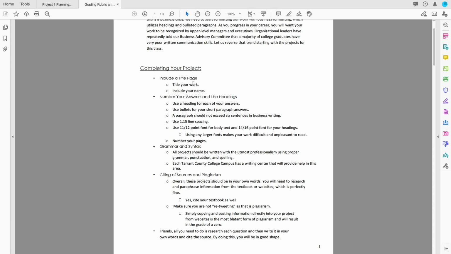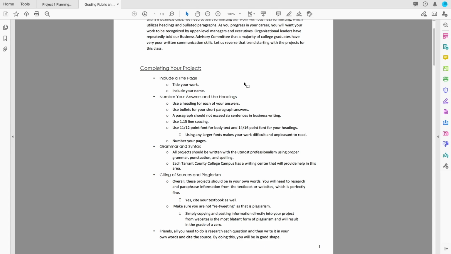So, title your work, Project 1, include your name, all right? And you can always include my name, Randy Saleh, Assistant Professor of Business. But definitely the title of your work, your name, and that is a separate page. So that's your title page.